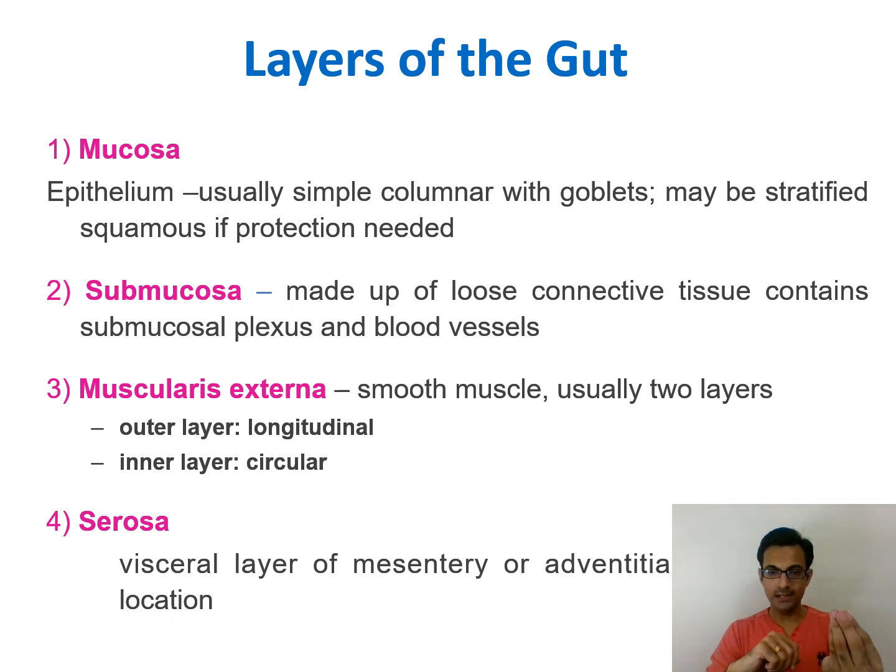So when they contract, the mucus is secreted out of these goblet-like cells. These cells are present in the mucous membrane, followed by the submucosa. Now this submucosa is made up of loose connective tissue containing the submucosal plexus and blood vessels. This layer is responsible for channeling the nerve system and the blood vessels up to the mucosa.